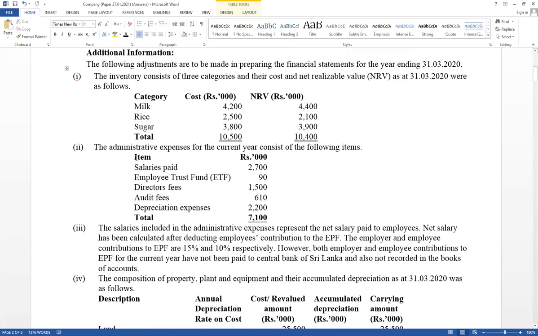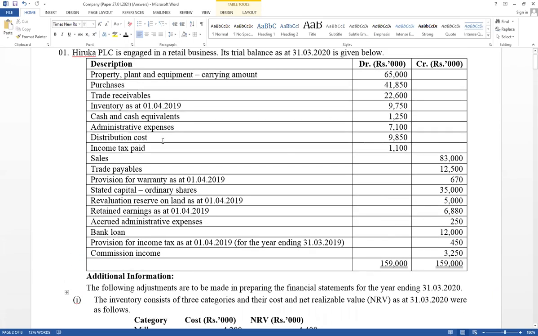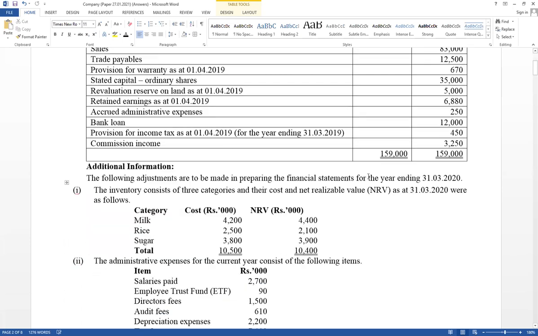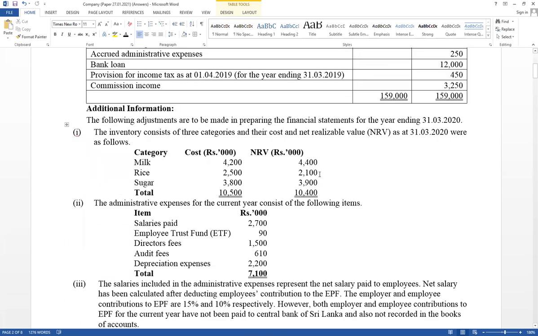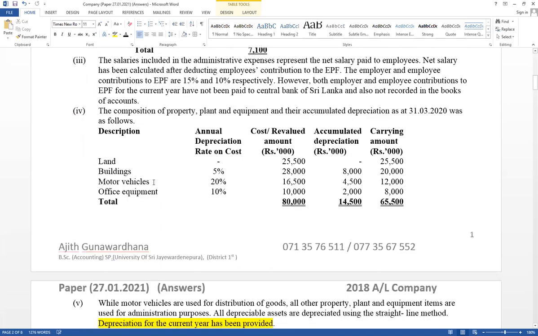And given administration and distribution expense, trial balance has given total value. Those should be included as a balance brought forward under workings. And inventory as well as EPF adjustment available. Property, plant, equipment, there are 4 items.